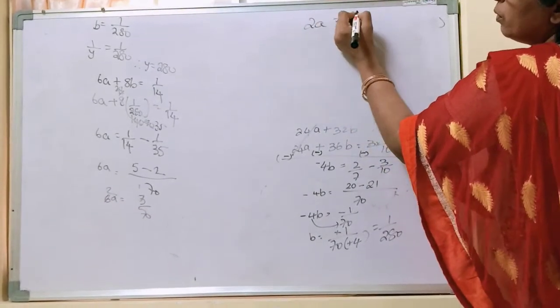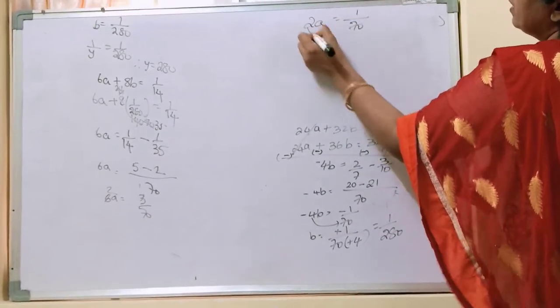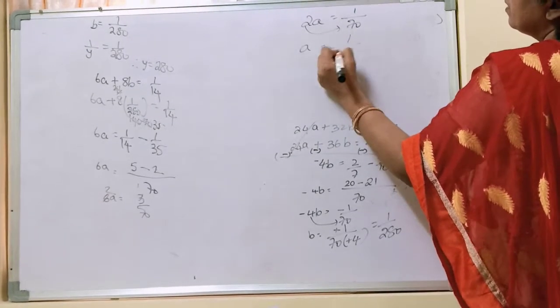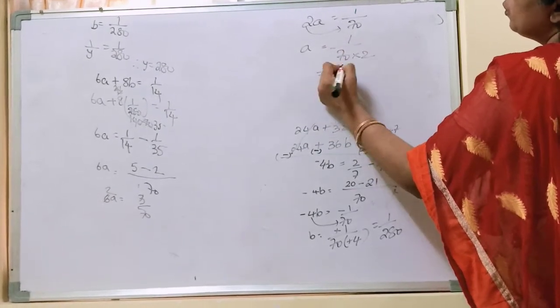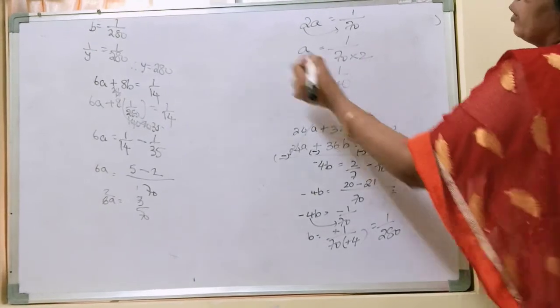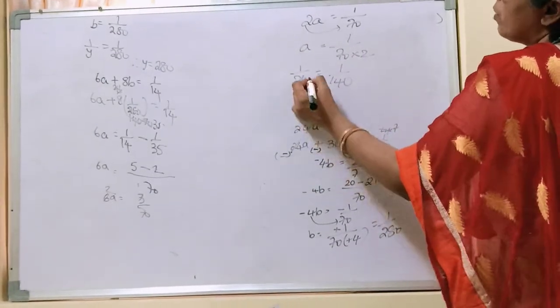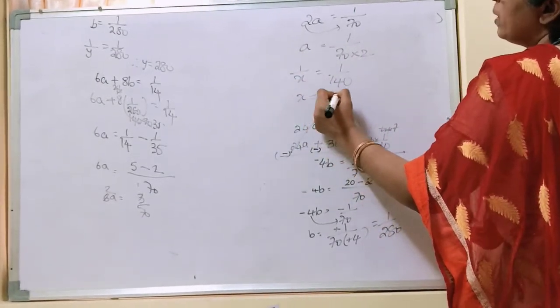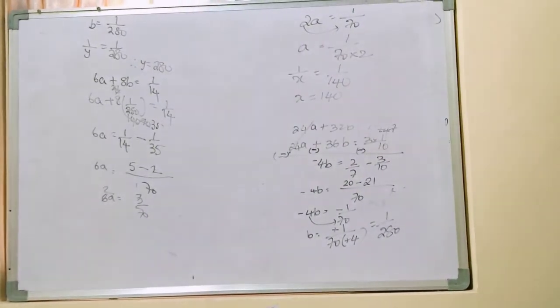2a is equal to 1 by 70. A equals to 1 by 140. 1 by 70 into 2 it is equal to 1 by 140. But a, what is a? It is 1 by x. Therefore x is equal to how much? 140. So what is the concluding statement?